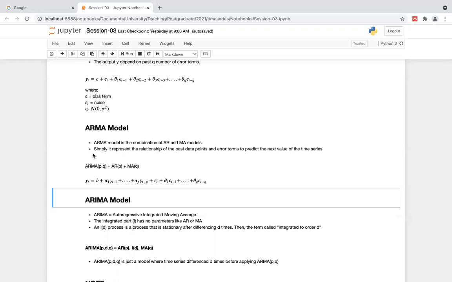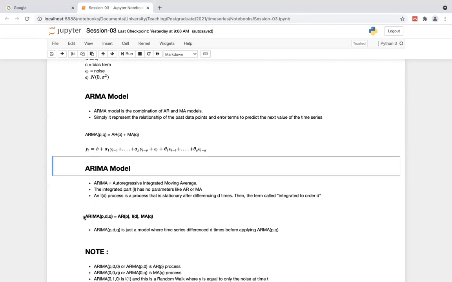Previously I said there is no other parameter, but D seems like a parameter when it comes to the ARIMA model. That's right, but it is not within the integrated part itself.